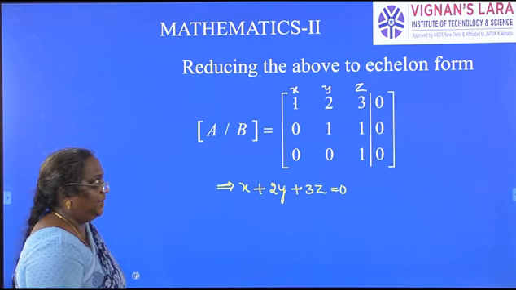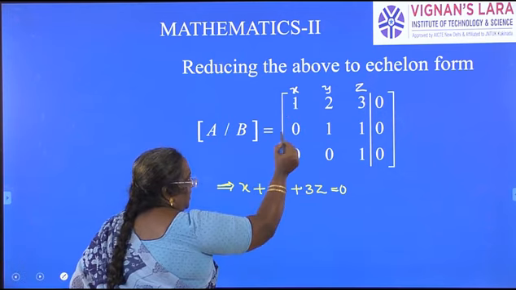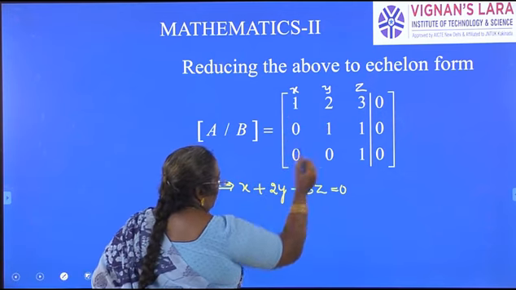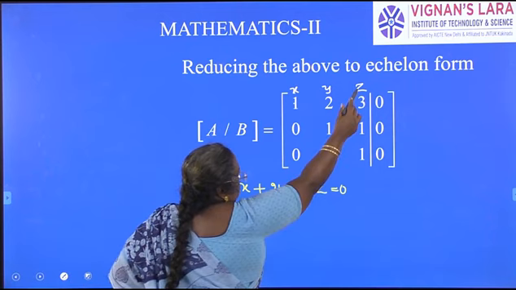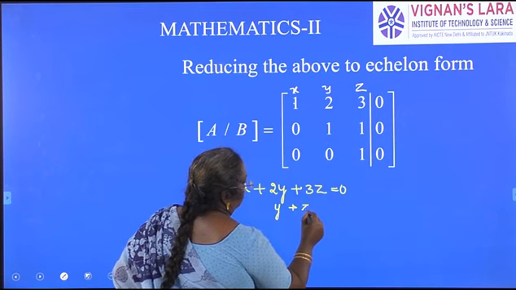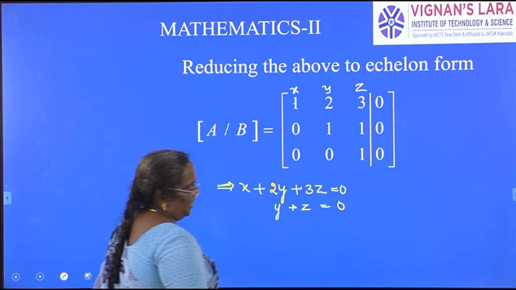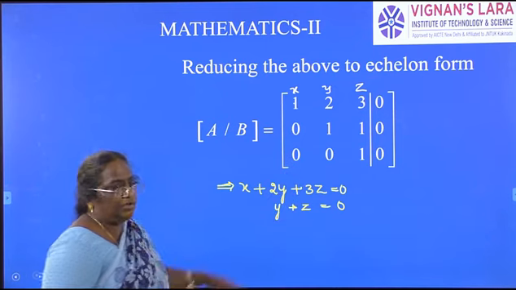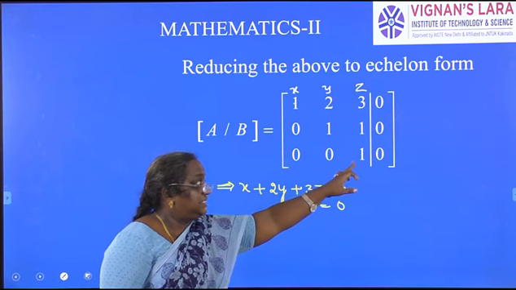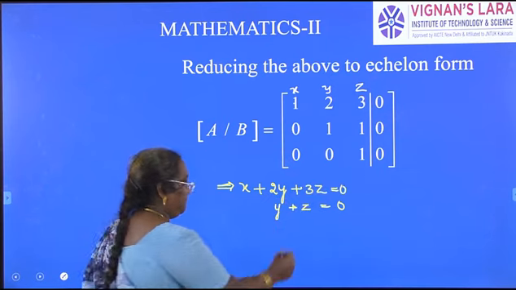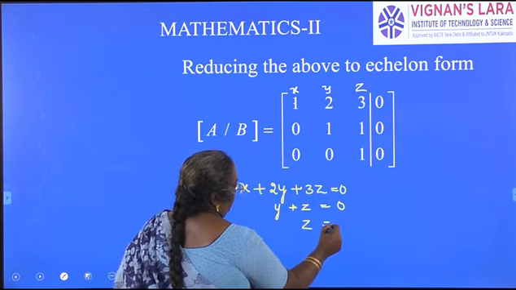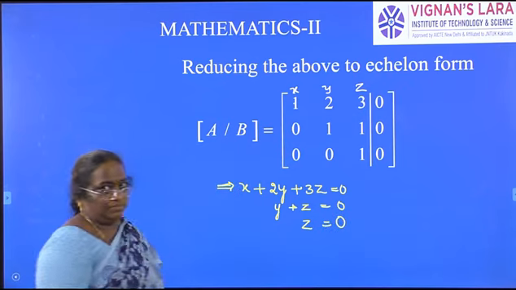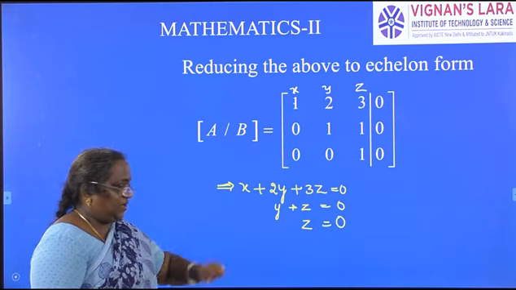Similarly, the second line: x into 0 is 0, y into 1 is y, z into 1 is z, equal to 0. Similarly, the last one: the coefficient of x is 0, y is 0, z into 1 is z, and on the RHS we have 0. Now, z is equal to 0.